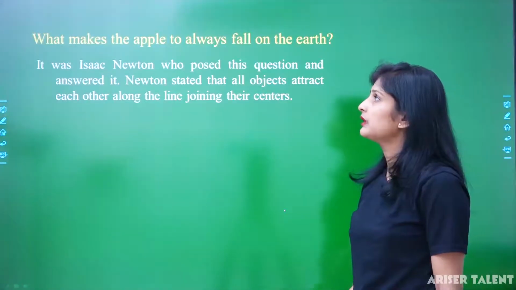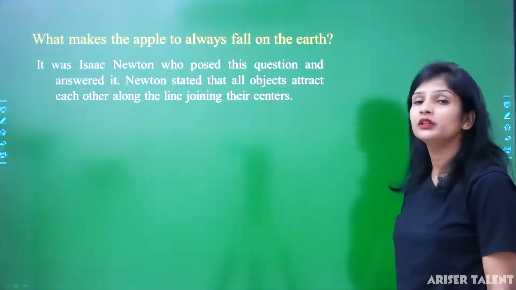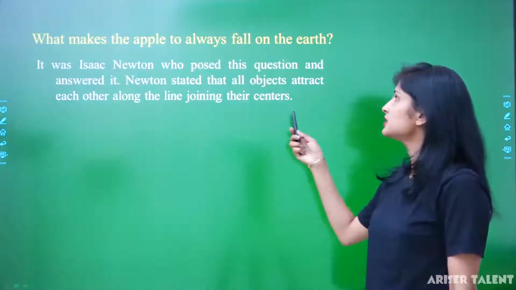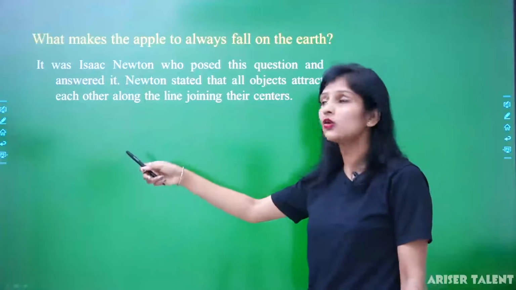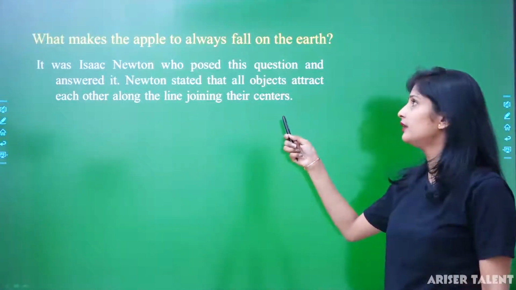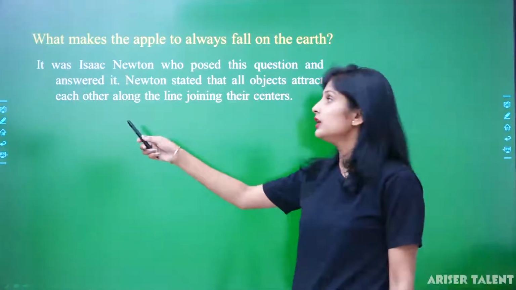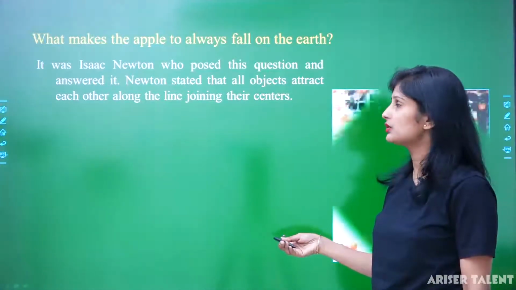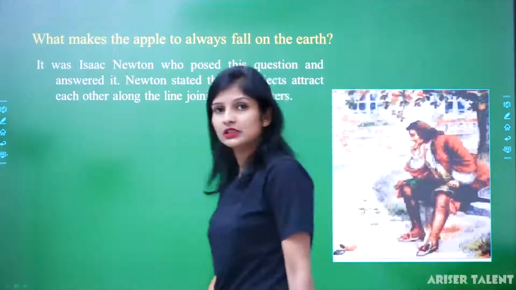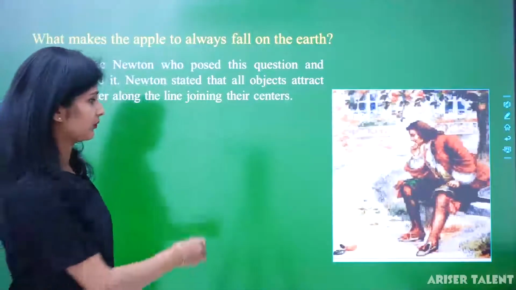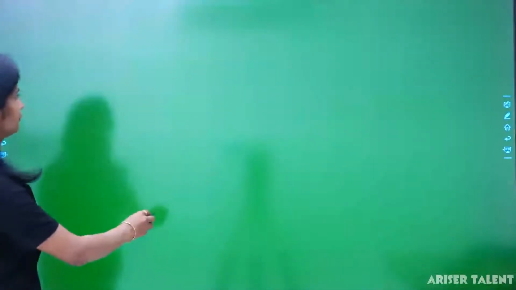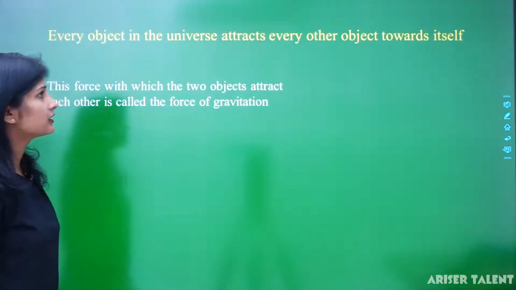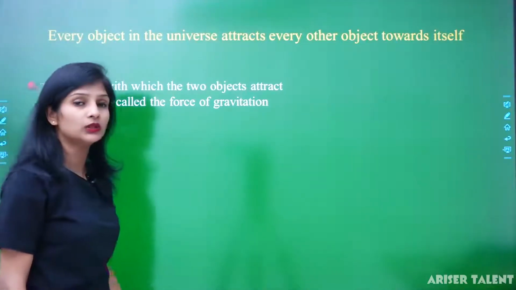And what makes the apple always fall on the earth? It was Isaac Newton who posed this question and answered it also. Newton stated that all objects attract each other along the line joining their centers. You can see this in the picture. Every object in the universe attracts every other object towards itself.